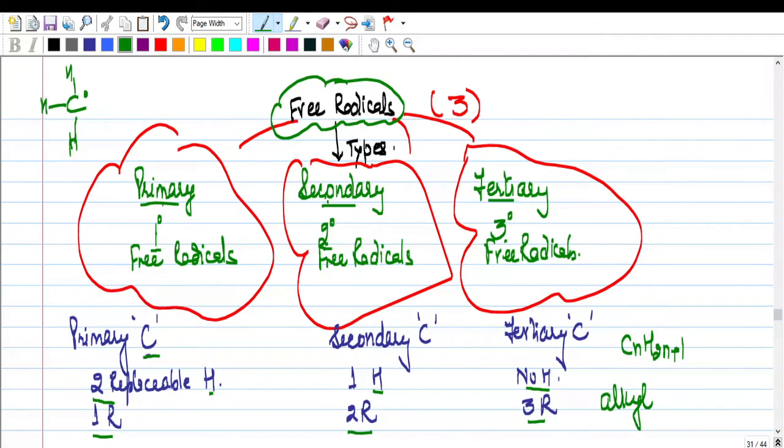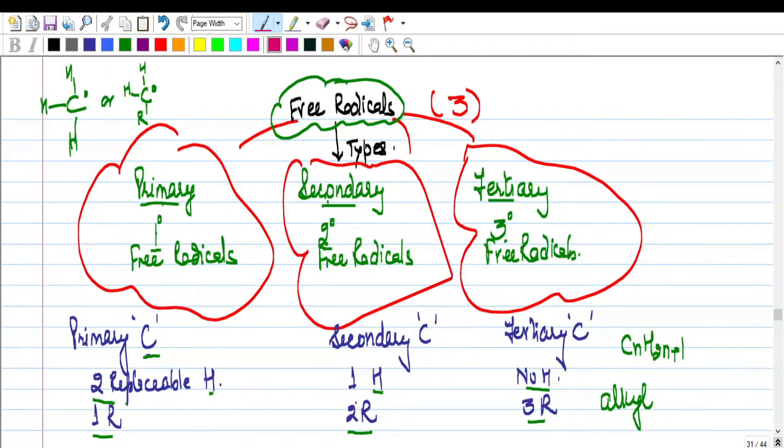So this is a free radical, and we denote this with 1 free electron. Or we can have 1 carbon with 2 replaceable hydrogens, like we said, and it has got 1 R with 1 free electron. Okay, now let's take up secondary free radical.